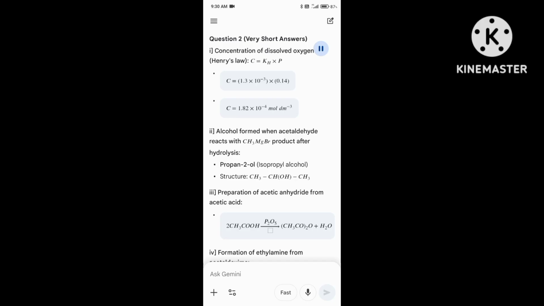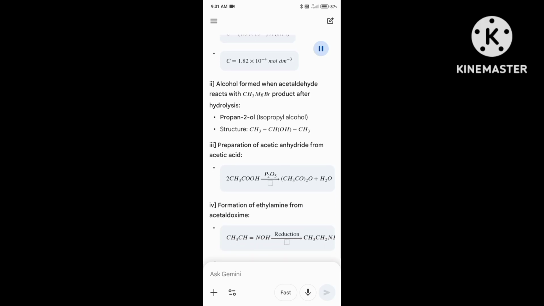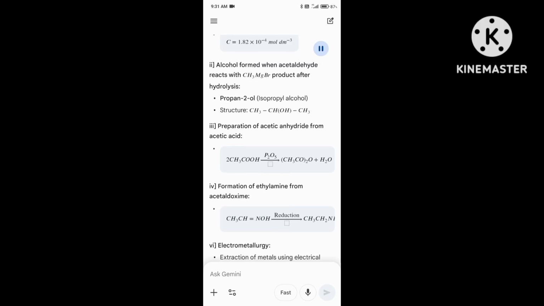Alcohol formed when acetaldehyde reacts with CH3 magnesium bromide, product after hydrolysis: propan-2-ol, isopropyl alcohol. Structure: CH3 minus CHOH minus CH3.